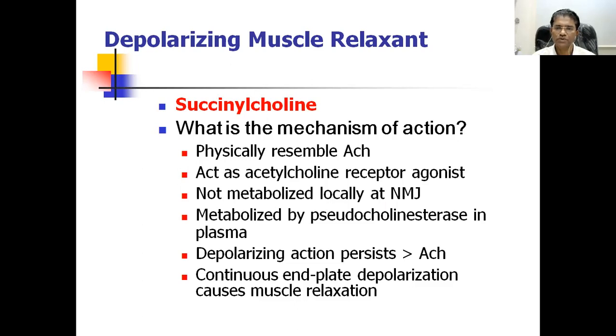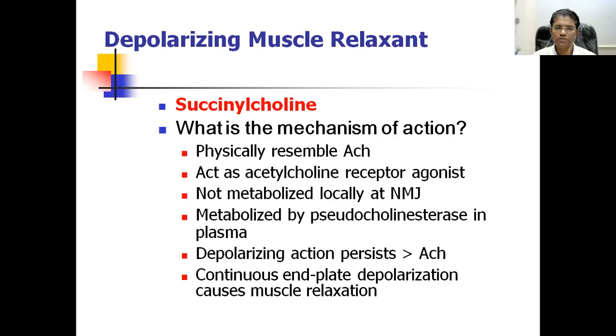An intermediate response is produced, and this response is prolonged. Why? Because succinylcholine is removed from the nicotinic receptors very slowly, because it is metabolized only by the pseudocholinesterase in plasma. Because of that, the drug remains for a prolonged time in contact with the receptors, and thus the action is quite prolonged.